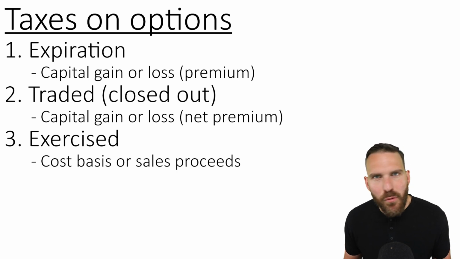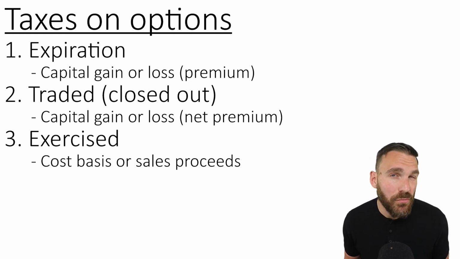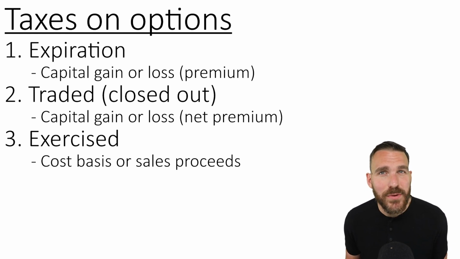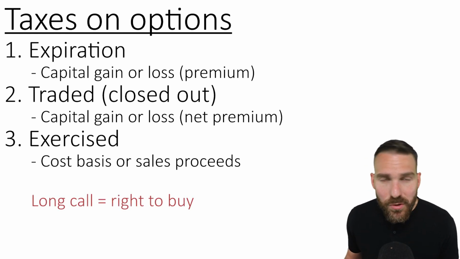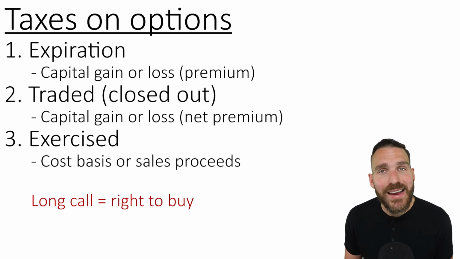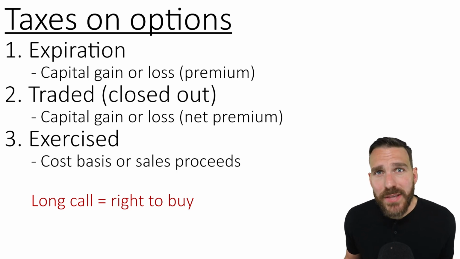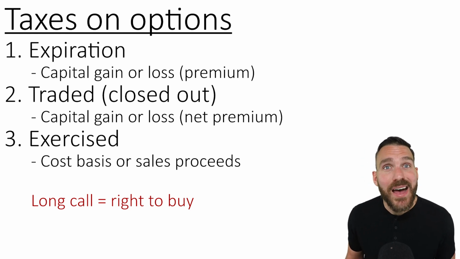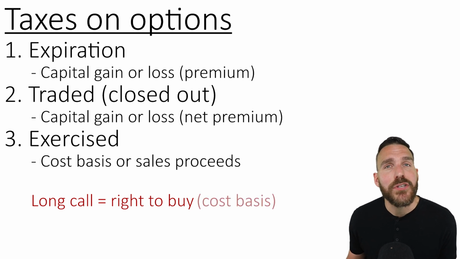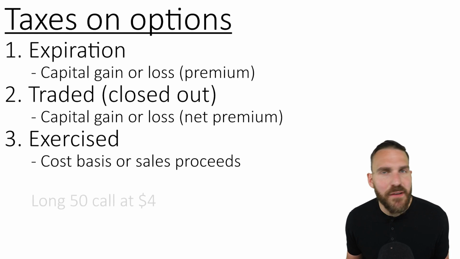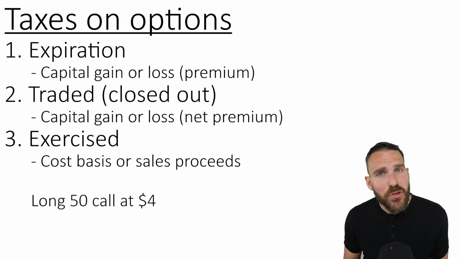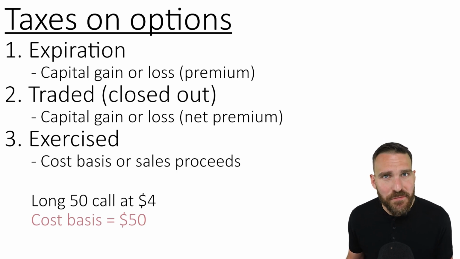Let's go through all 4 basic options to make sure we feel really comfortable on the tax consequences of each type of exercise. We will focus first on a long call, which involves the right to buy stock at the strike price. When a long call is exercised, the investor is buying stock, so the investor will be establishing cost basis. For example, let's say an investor is long a 50 call at 4. If they exercise that 50 call, they're establishing an initial cost basis of 50 on the stock. They're buying the stock at 50.